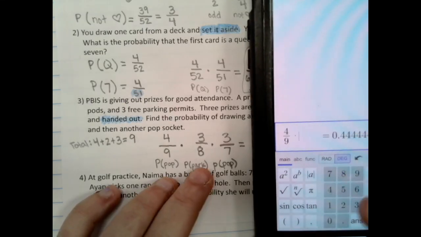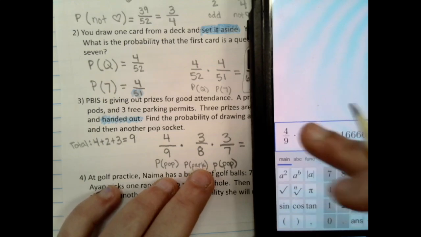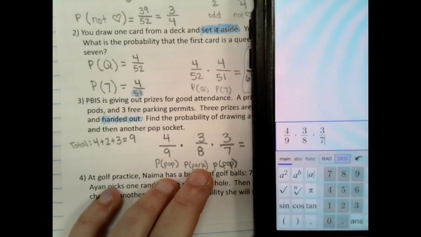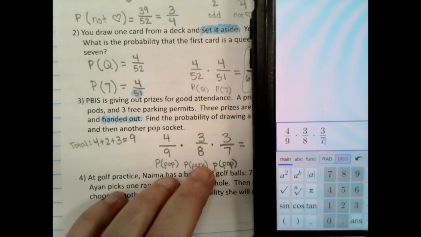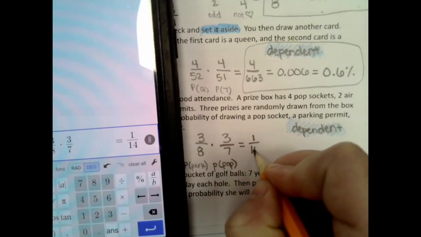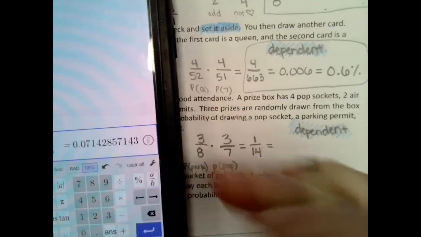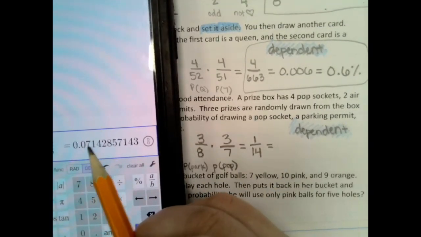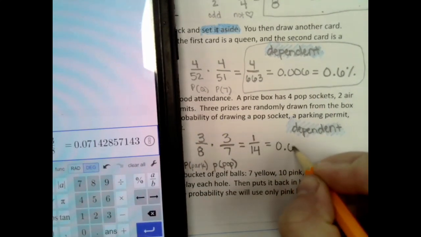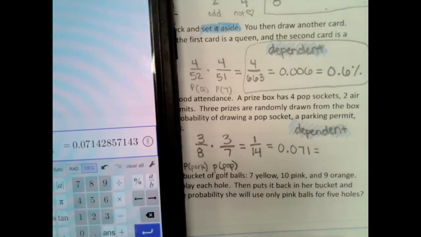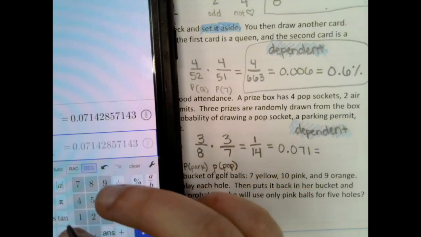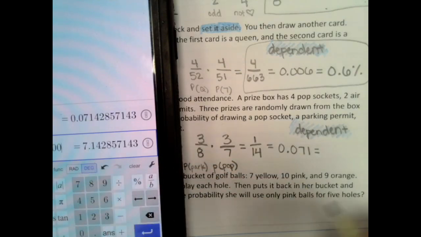All right, again, you could multiply this by hand. I wouldn't recommend it personally because that just sounds awful to me, but you do you, bro. All right, so 4 9ths times 3 eighths times 3 7ths, we get 1 out of 14. Which is 0.071. Which then times 100 would be 7.1%.